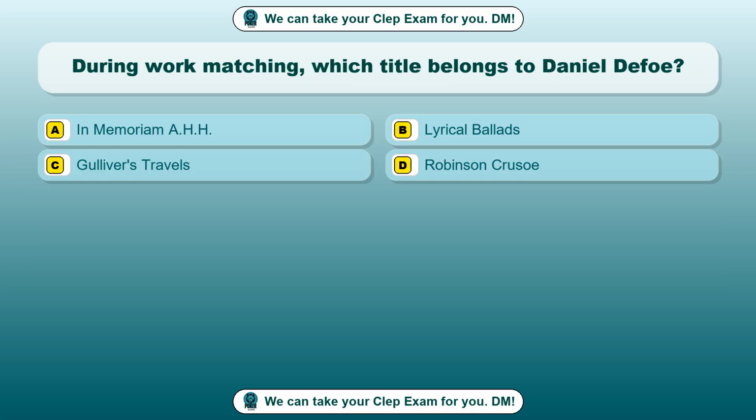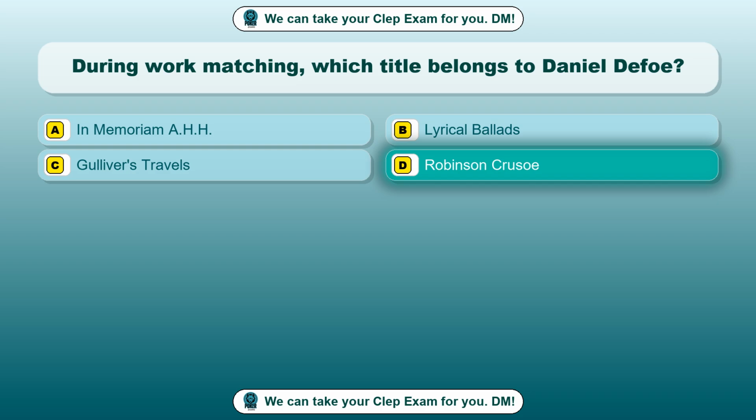Question 39. During work matching, which title belongs to Daniel Defoe? Option A. In Memoriam A.H.H. Option B. Lyrical Ballads. Option C. Gulliver's Travels. Option D. Robinson Crusoe. The correct answer is option D.